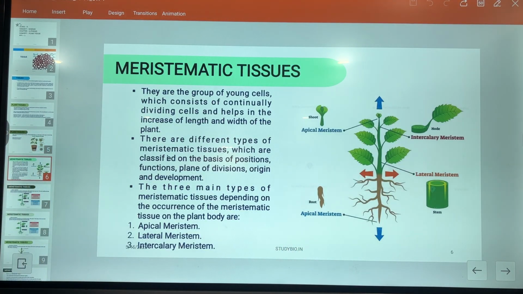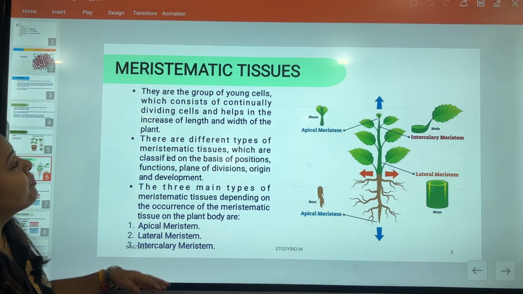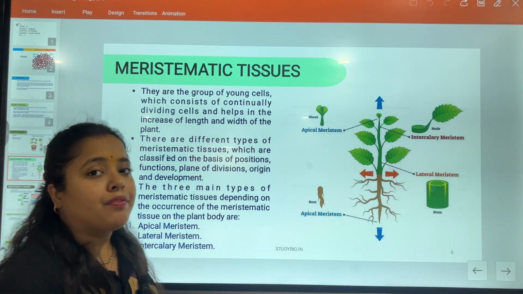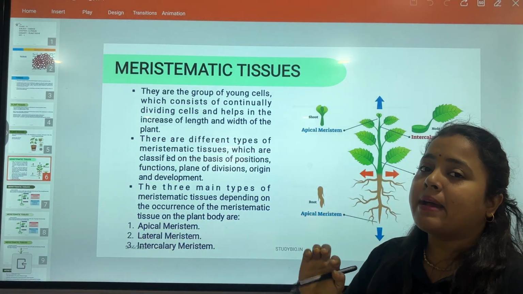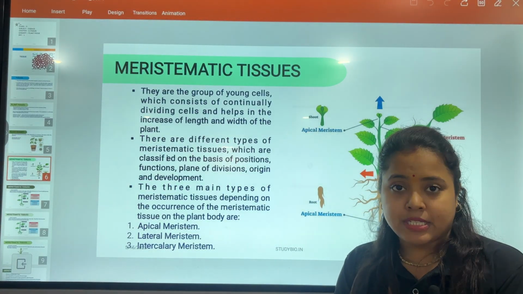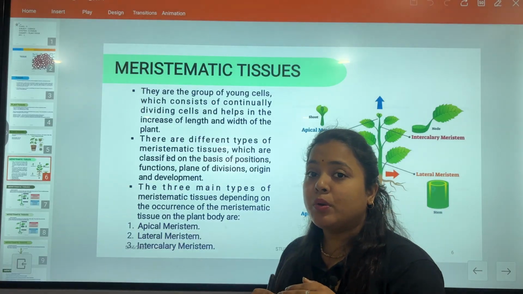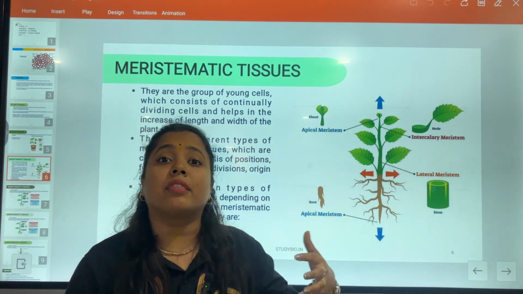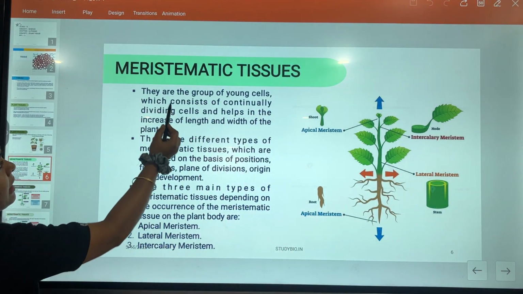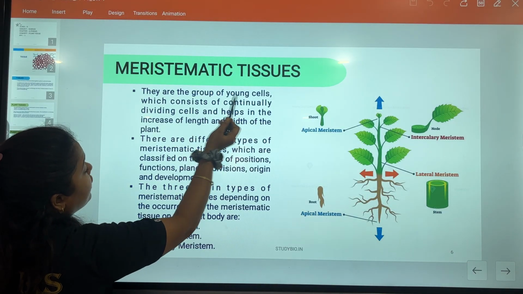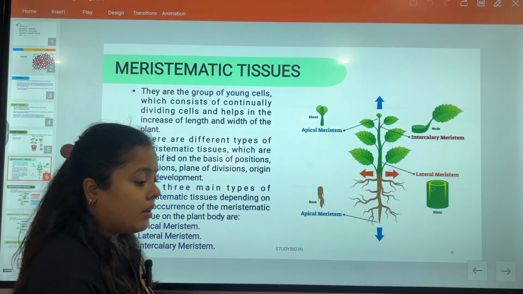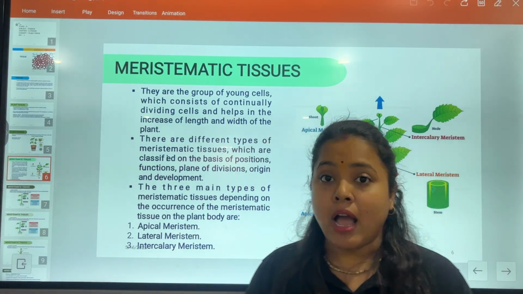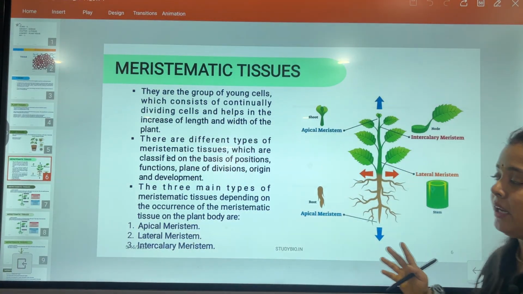Moving towards our another PPT. Very first, we will start from the meristematic tissue. I have already briefed you regarding the meristematic tissue, that meristematic tissues are undifferentiated cells, means the cells which are not able to differentiate themselves, right? They are the group of young cells which consist of continuously dividing cells and help in the increase of length and width of the plant. ये continuously divide करती है. अगर divide नहीं करेंगे तो plant को height नहीं मिलेगी, right?